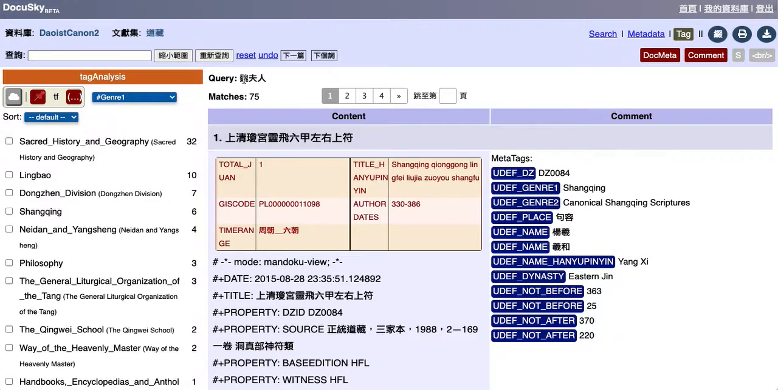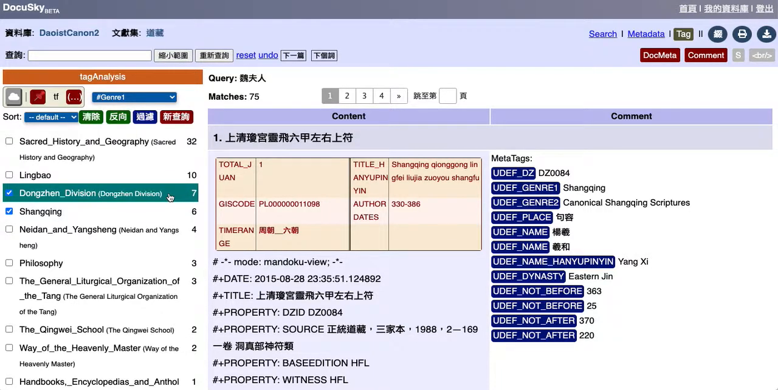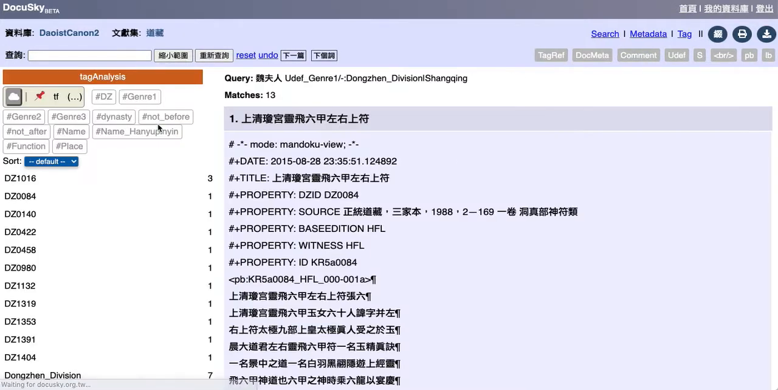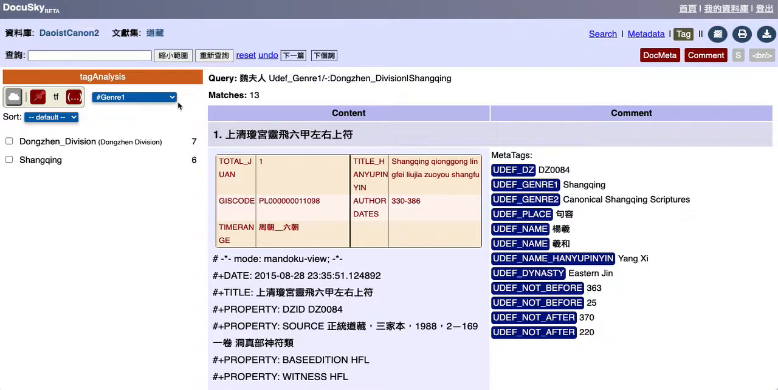Let's see if I can do it. But we can also refine this. So what this enables us to do, if I want to look at the Dongzhen and the Shangqing, the Tang and the Liu Chao texts within Schipper's thing, I can select those and then do Guolü. That will now filter down, and you can see now we're just left with these.